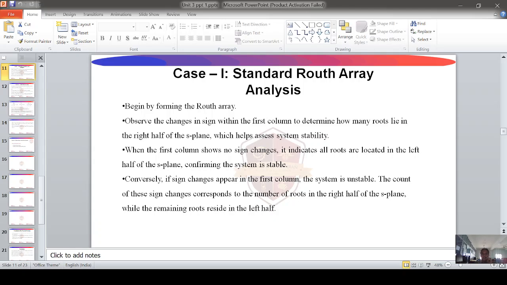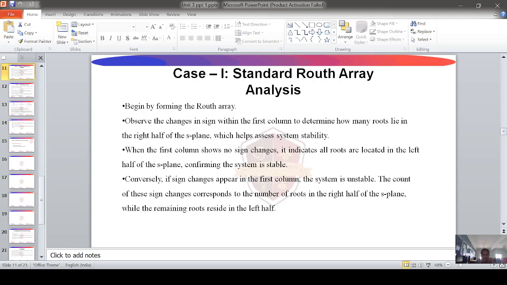Case 1, standard Routh array analysis. Begin by forming the Routh array, then observe the changes in sign within the first column to determine how many roots lie in the right half of the S-plane, which helps assess system stability. If the first column shows no sign changes, all roots are located in the left half of the S-plane, so the system is stable.